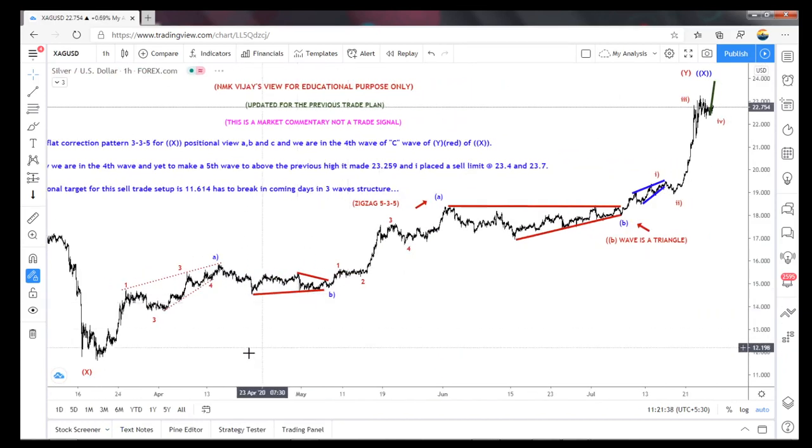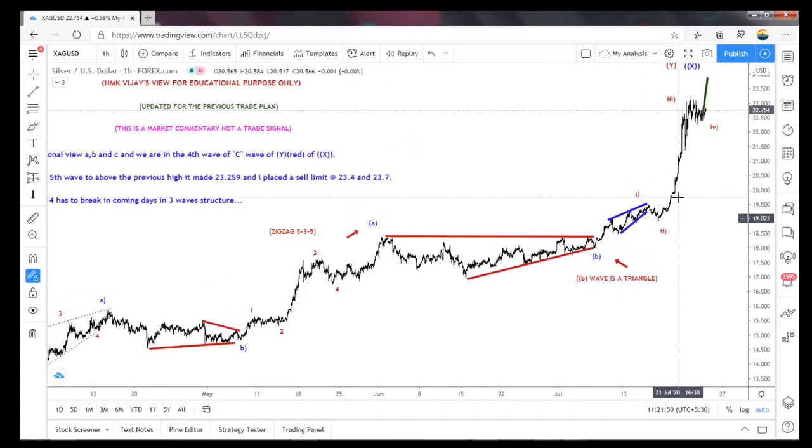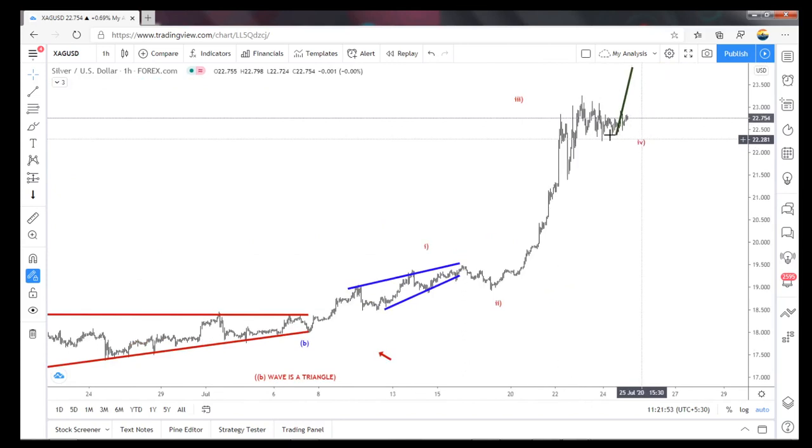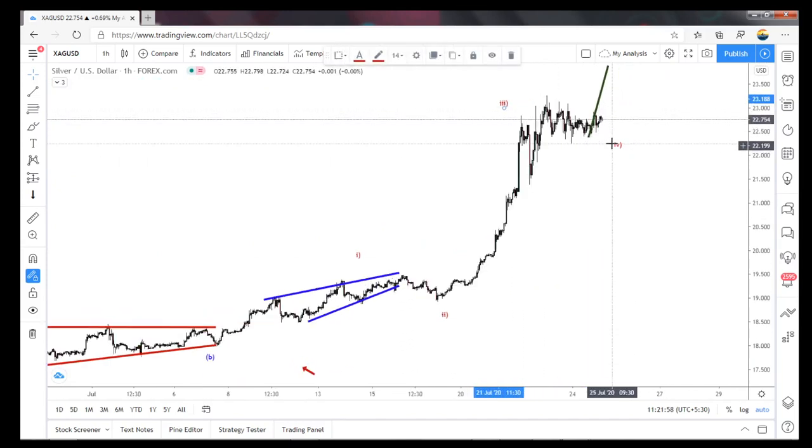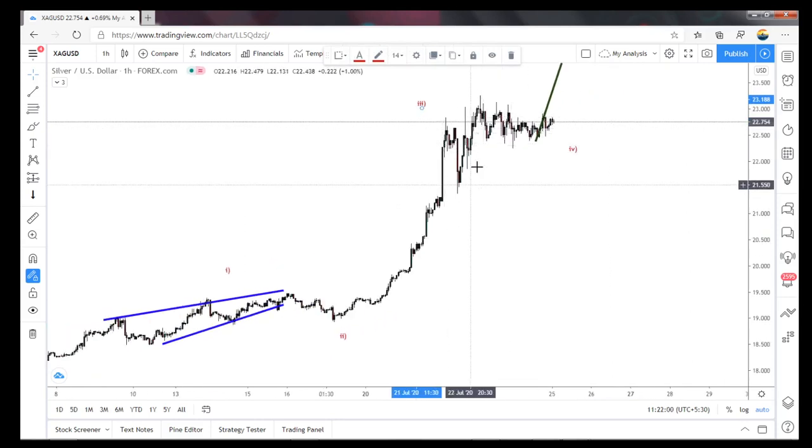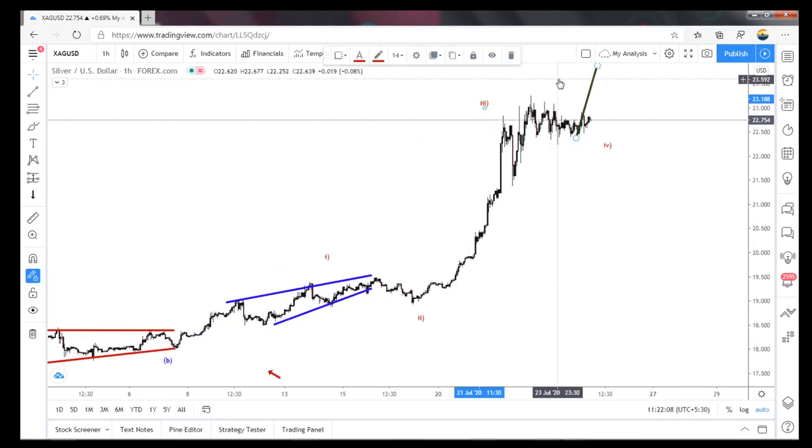See here. This is an A, B, C. A, B, C is an A. The whole thing becomes a B, which is a triangle. C, 1 is a leading diagonal. 2, 3, 4 is in progress. Whether it is a triangle, it's looking like that. A, B, C, D, and one more E, and then it can shoot to the higher side, and I already placed that, and then it will trigger. It has to come down.